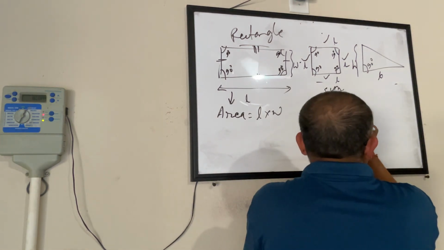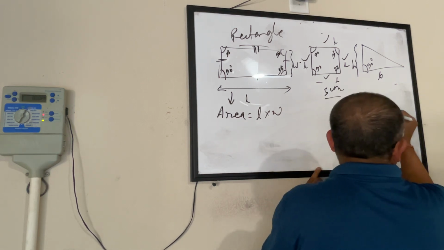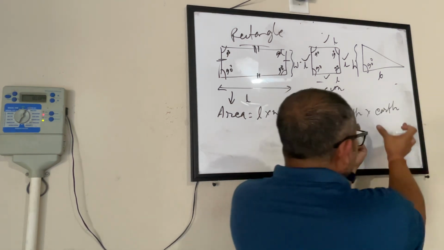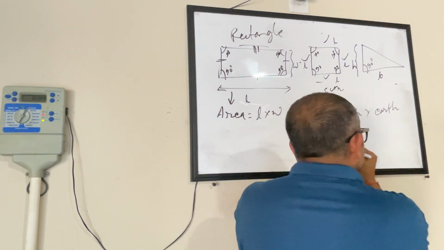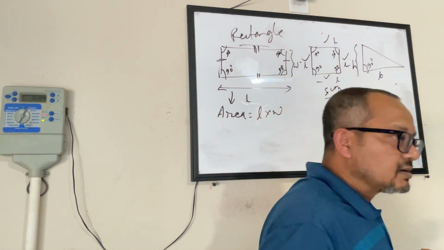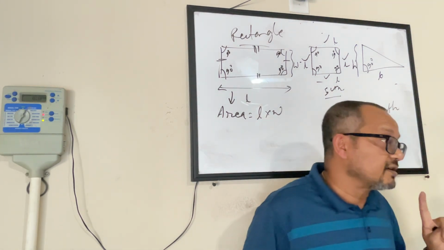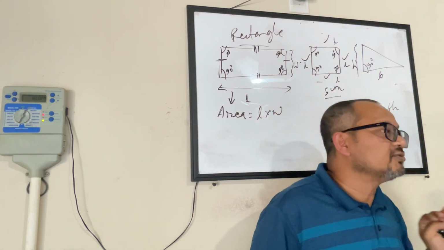Math knows these two are the same thing getting multiplied with each other, and that becomes Earth squared. The 2 is known as a square.